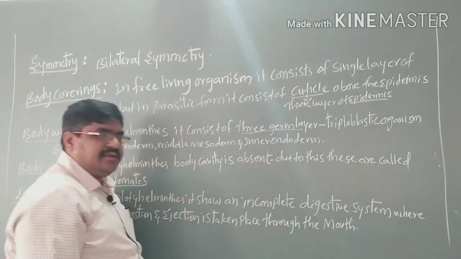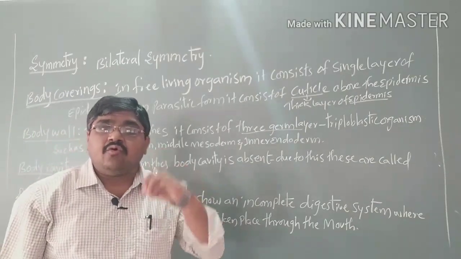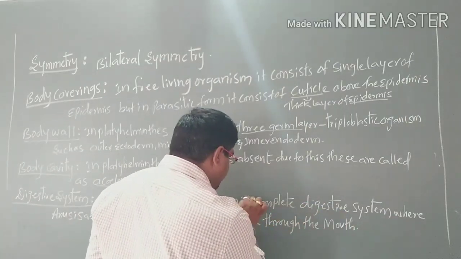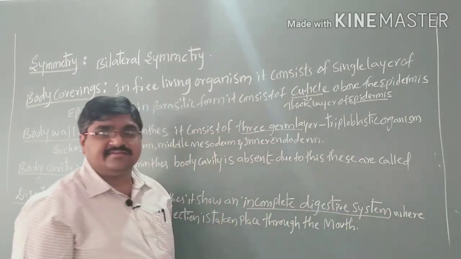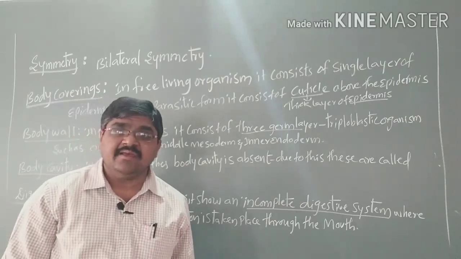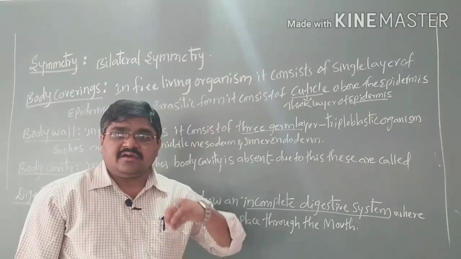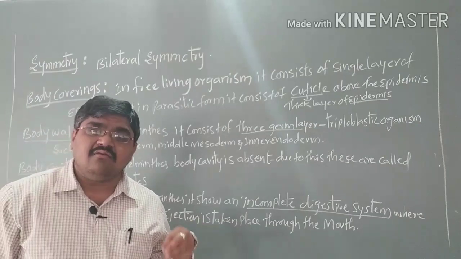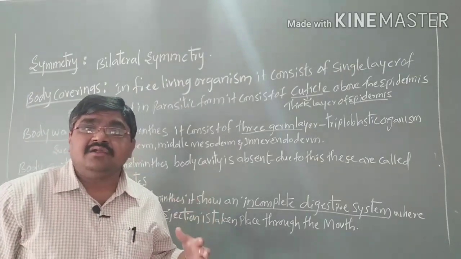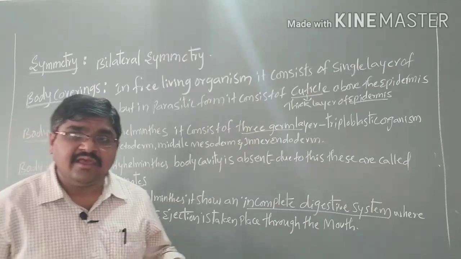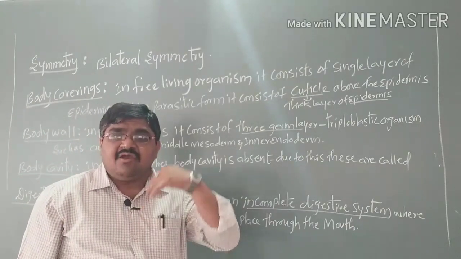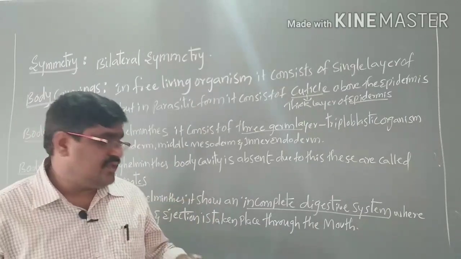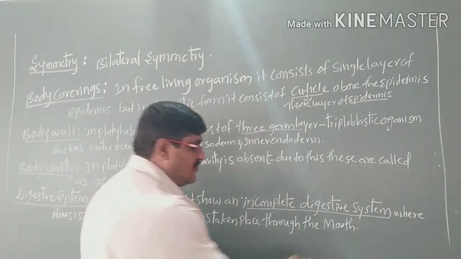That means in an incomplete digestive system, only one opening is present. If an organism has only one opening, we call it an incomplete digestive system, for example Platyhelminthes. The taking in of food materials, that is ingestion, and the leaving out of waste materials, that is egestion, take place through the one opening only. That opening is called the mouth.